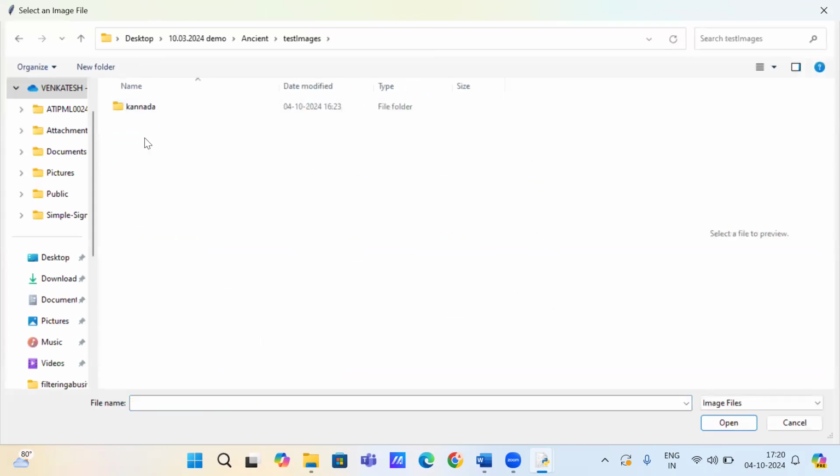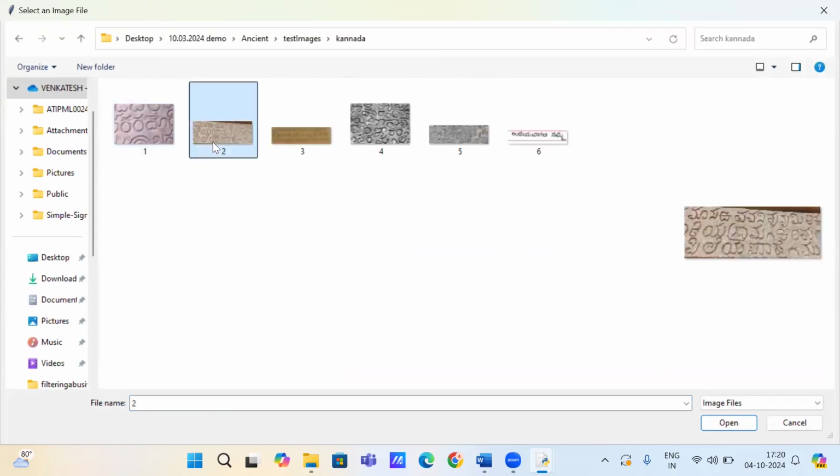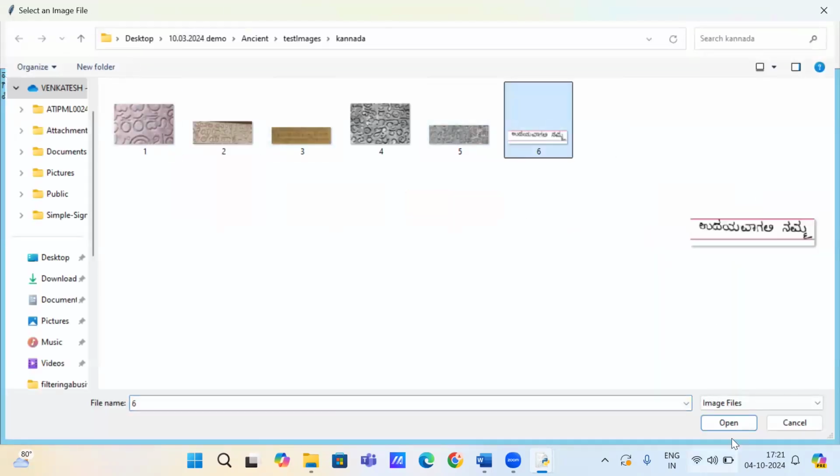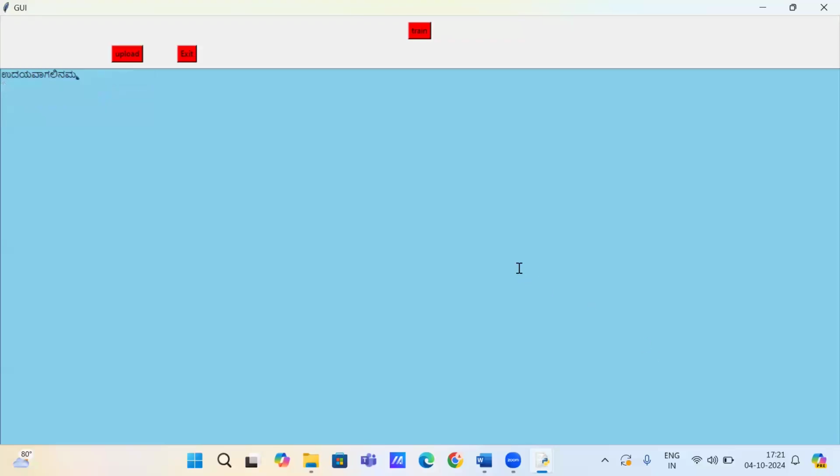Here, this is the GUI. Now upload any one of the images. Here you can see this was the ancient image. It was Asian text in an image, and it was extracted very clearly by using CNN. I'll upload some other image. Yeah, you can see this one.